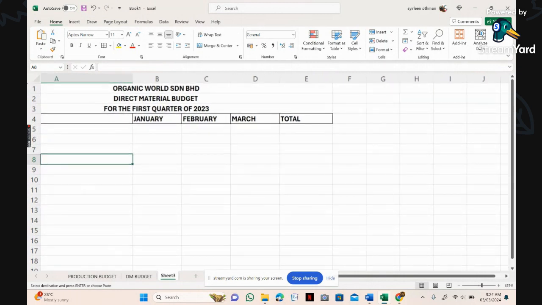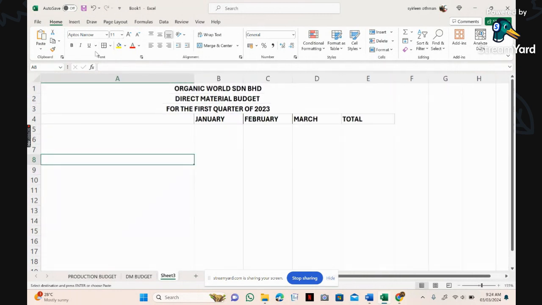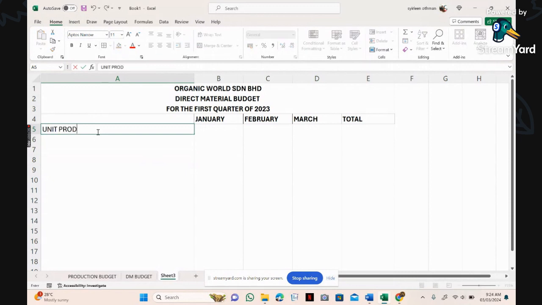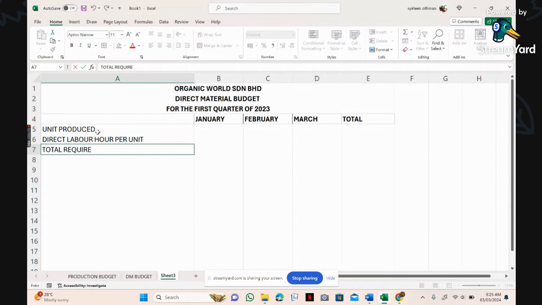Alright, and let's sikit untuk you. Right. So you have your unit produced. And then kita ada direct labor hour per unit. And then kita ada total required direct labor hours.